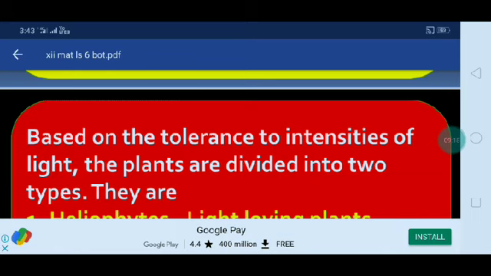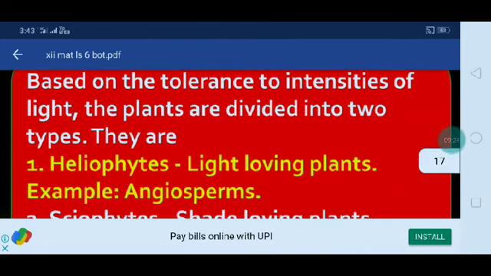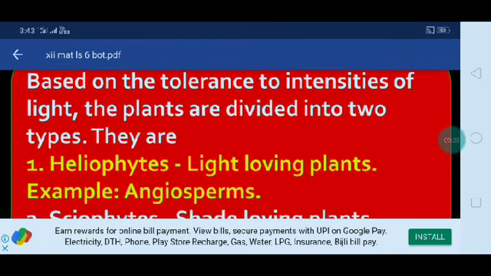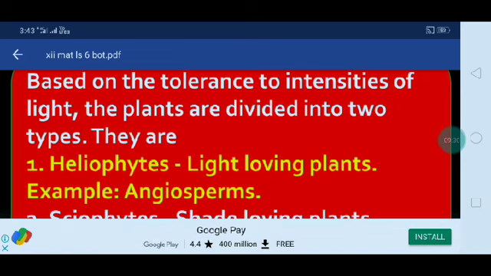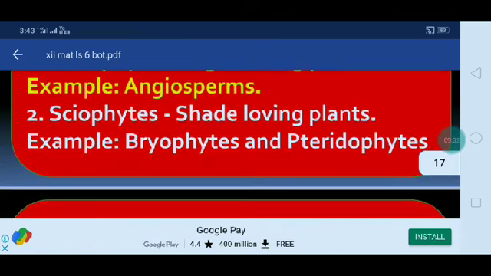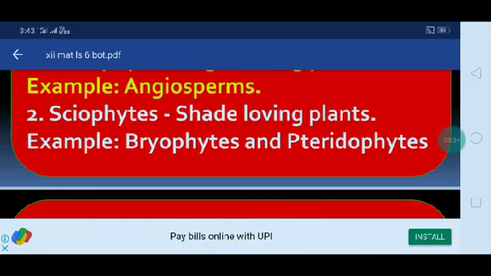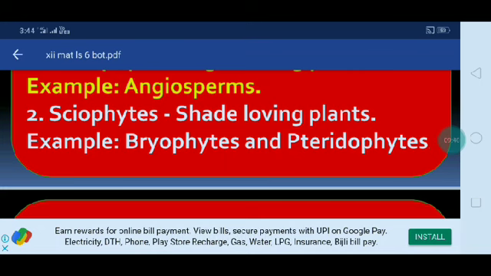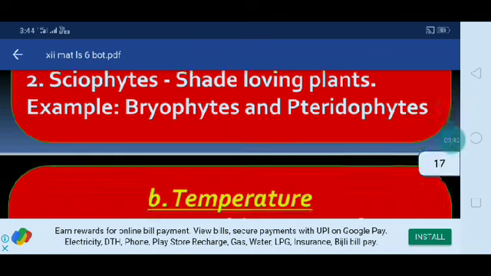Based on tolerance to intensities of light, plants are divided into 2 types. Heliophytes are light loving plants, for example angiosperms, because they grow only in light conditions. Sciophytes are shade loving plants, for example bryophytes and pteridophytes.